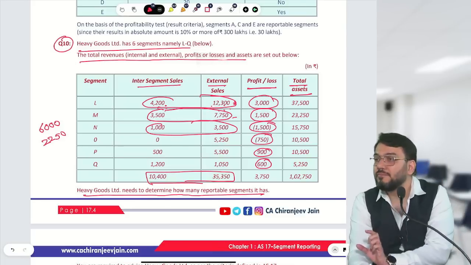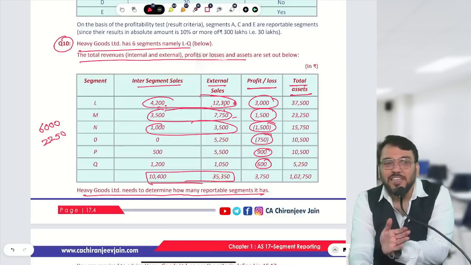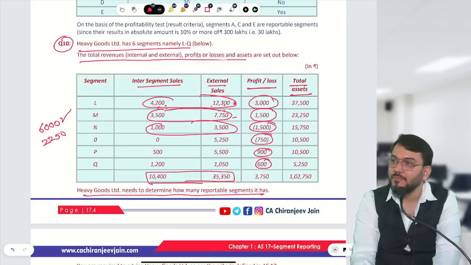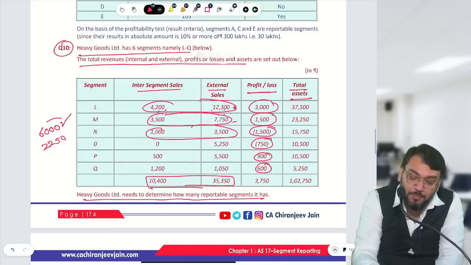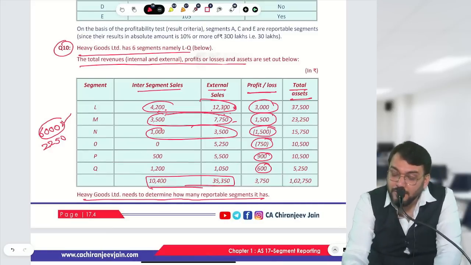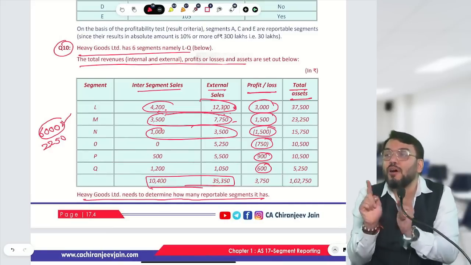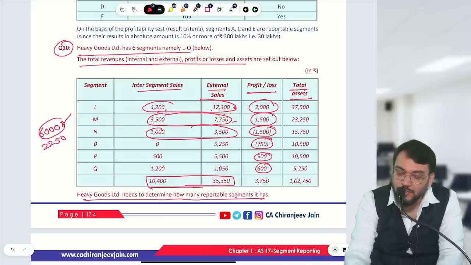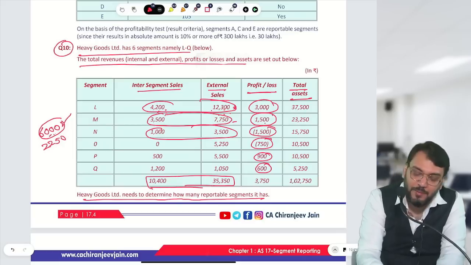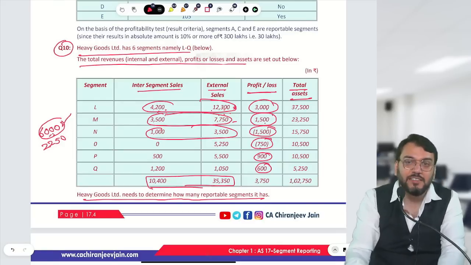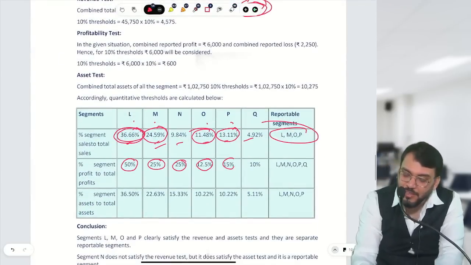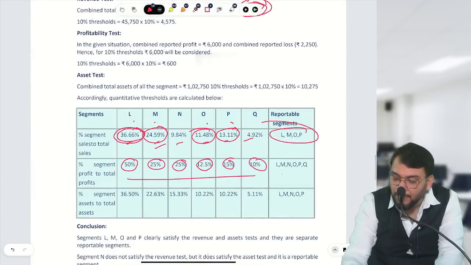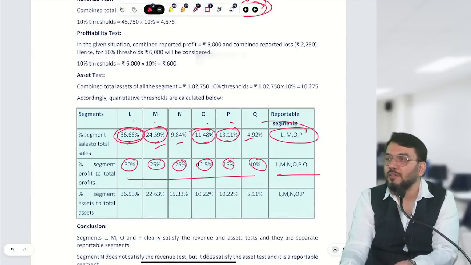What do you mean by absolute term? Absolute term is ignoring the negative sign. Okay, this becomes greater. A loss can also be more, because we are ignoring the negative sign. So this becomes your benchmark. Now you need to calculate the percentage in terms of total profit. So 3,000 divided by 6,000, 1,500 divided by 6,000, 1,500 divided by 6,000, 750 divided by 6,000, like this. You can find out the percentage. You can calculate now. So all are reportable, because one criterion is satisfied.